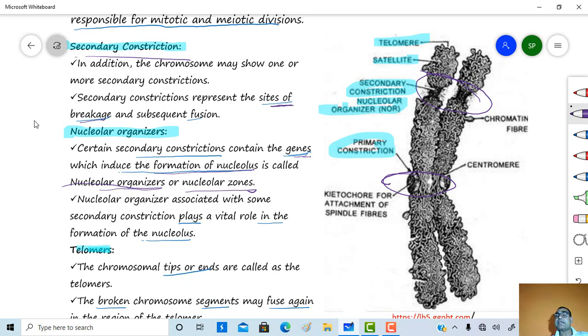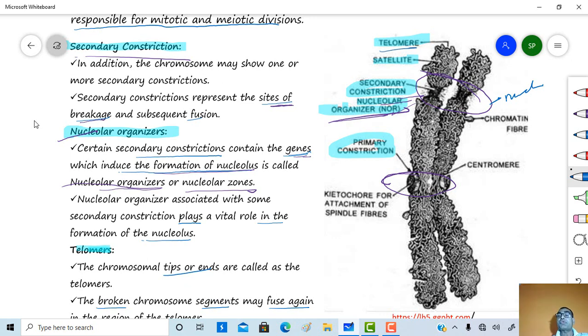So this is a secondary constriction, and this one is the region of a nucleolar organizer. The nucleolar organizer associated with the secondary constriction plays a significant role in the formation of the nucleolus.